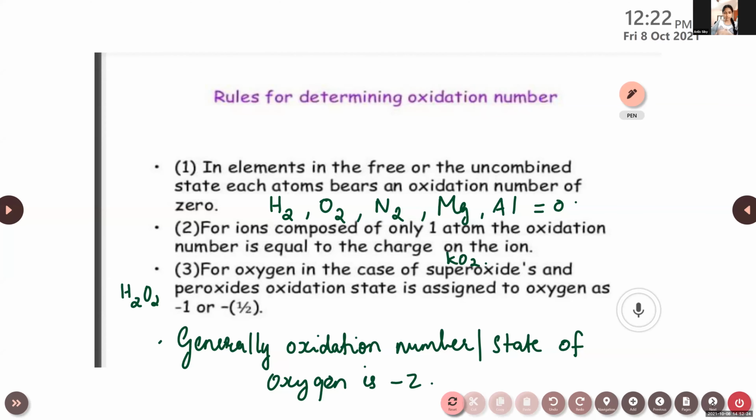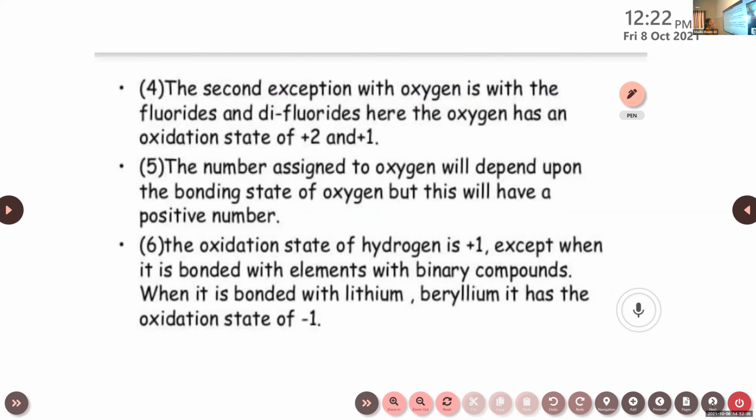Yes, ma'am. So the next one, the second exception with oxygen. The second exception with oxygen is with the fluorides and difluorides. When oxygen is combined with fluorine, two types of compounds will be formed: one is fluoride and the other is difluoride. Here the oxygen has oxidation states of +2 and +1. For oxygen difluoride, the example is OF2, that is difluoride.